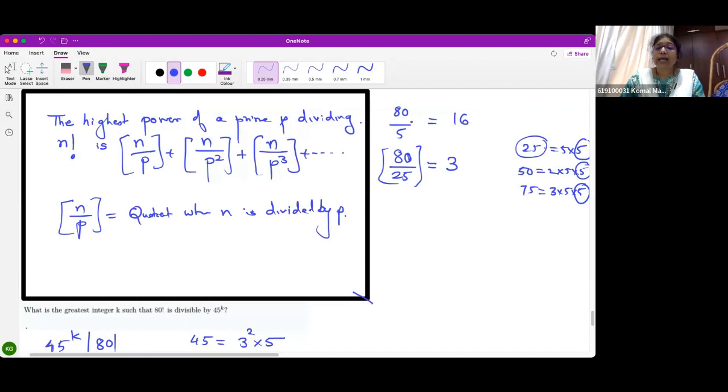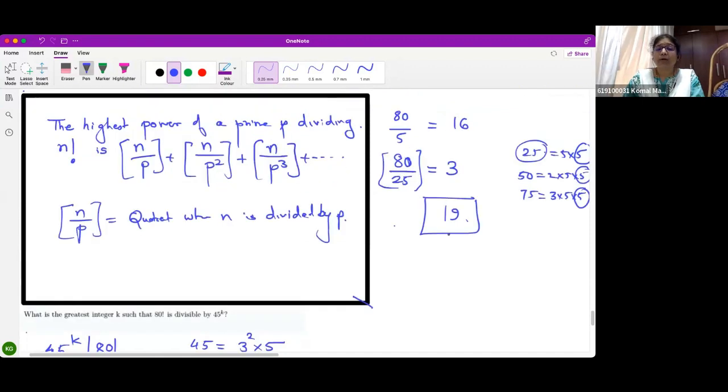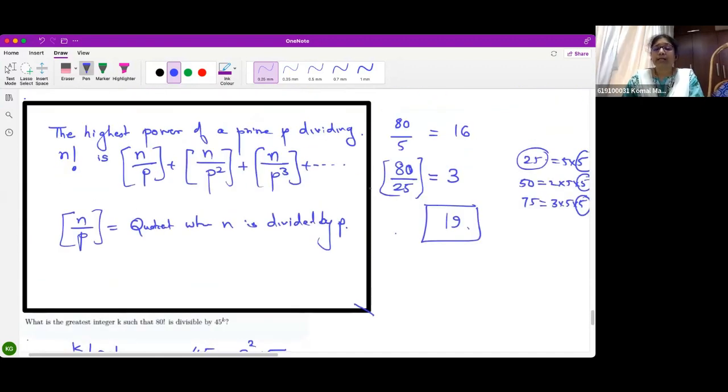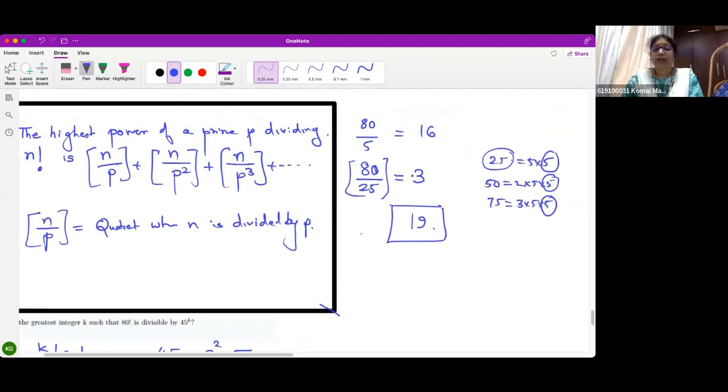So what is the highest power of 5 dividing 80 factorial? That will be 16 plus 3, 19. Is this clear? Okay. Followed. Highest power of 5 dividing 80 factorial is 16 plus 3, 19. Is this much clear to everybody? Any doubt, anybody?